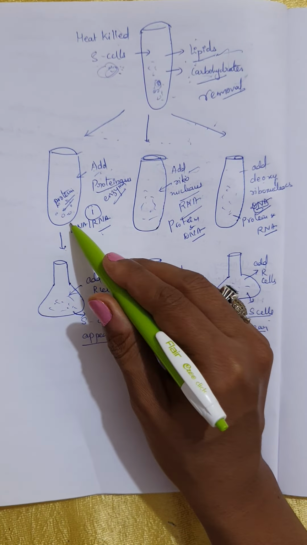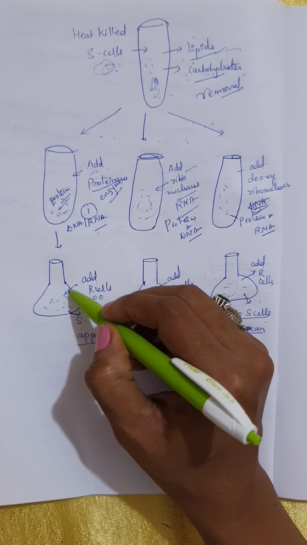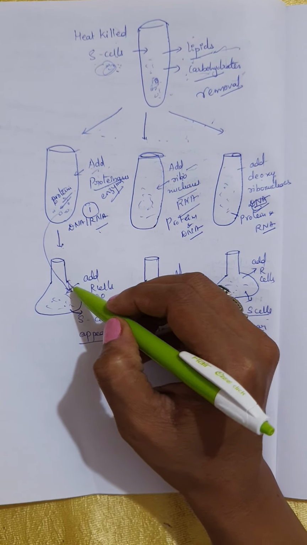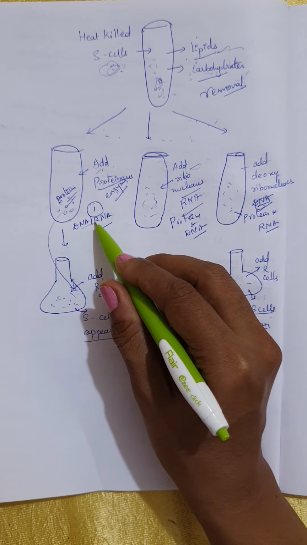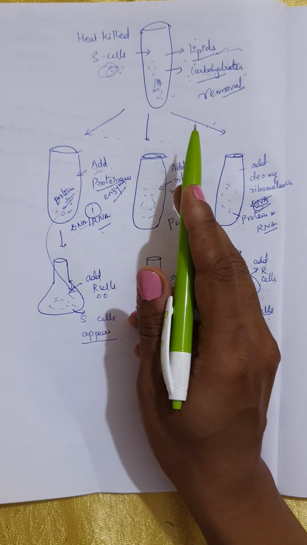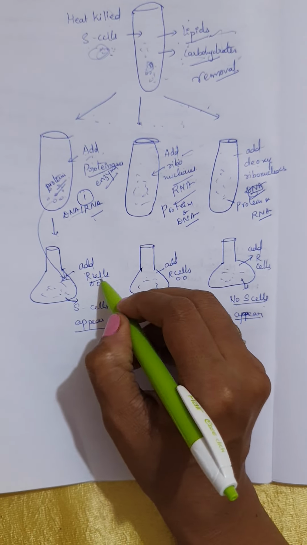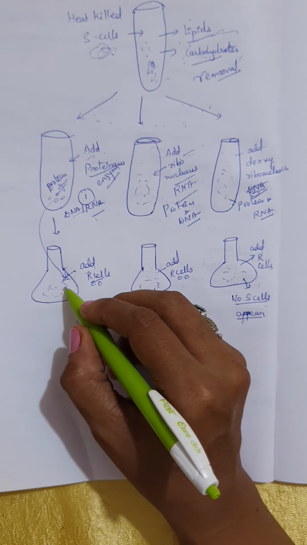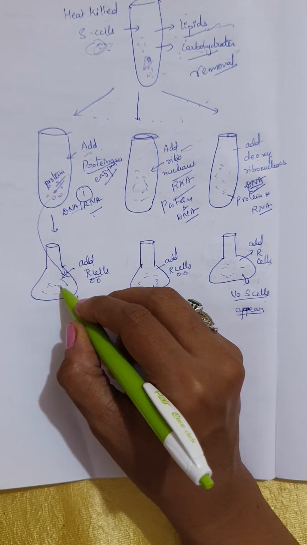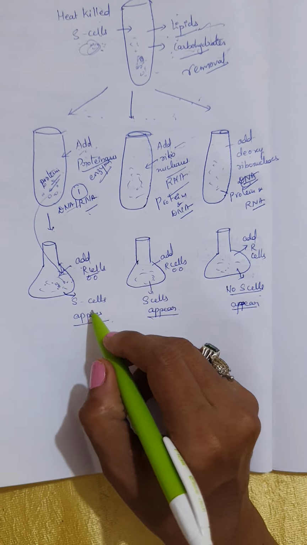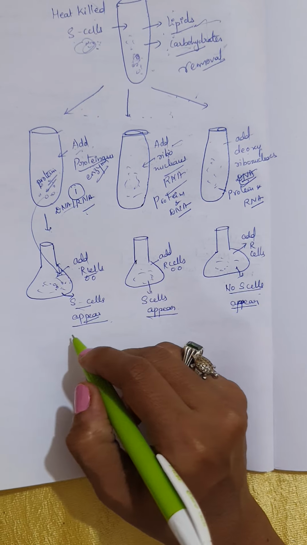Later on they have taken this material into the flask. Now this contains only DNA and RNA, but not proteins, and not lipids and carbohydrates. Then for this only they added R cells. R cells means rough cells. So here S cells are already there with the DNA and RNA, and also R cells they have added. Then what happened? S cells are appearing again.